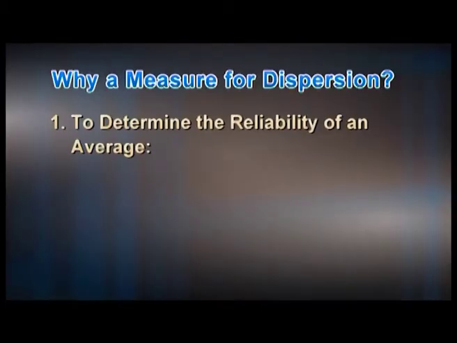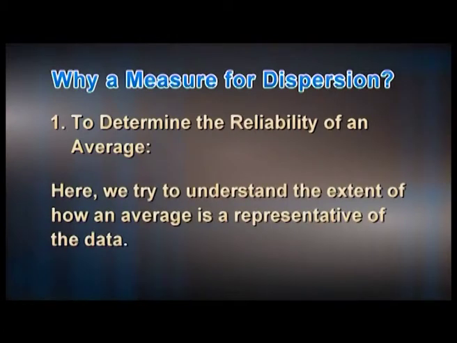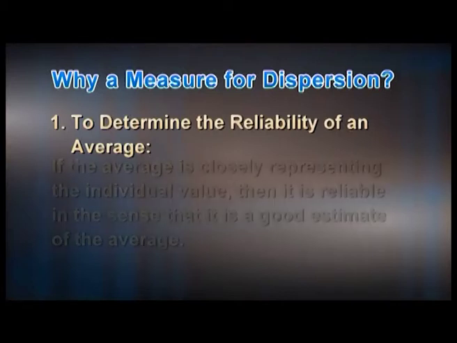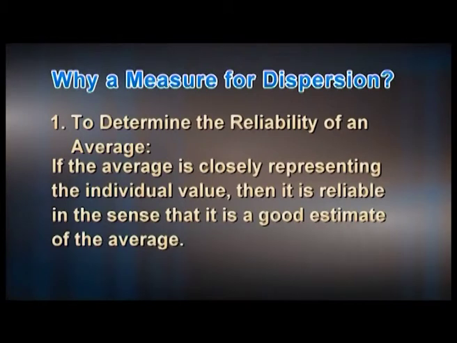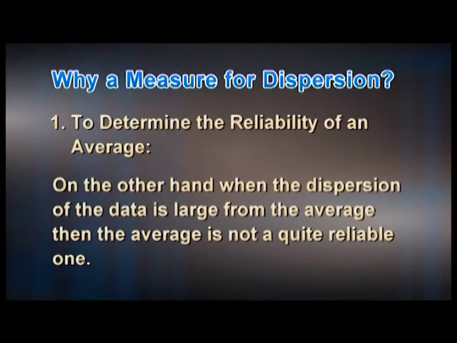To determine the reliability of an average. Here, we try to understand the extent of how an average is representative of the data. If the average is closely representing the individual values, then it is reliable, in the sense that it is a good estimate of the data. On the other hand, when the dispersion of the data from the average is large, then the average is not